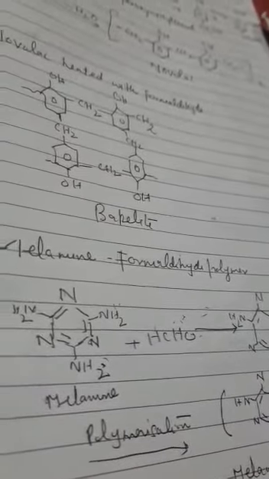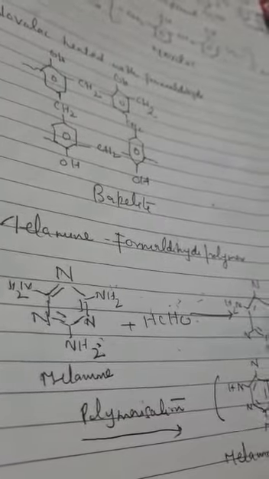Again, when it is attached, one of the hydrogens will come here and it will become NH-CH2OH. The polymerization will take place and the melamine polymer will be formed. You practice all these formulas. Most of the time monomers of these or the formula is asked. The next revision will be for rubber and biodegradable polymers.